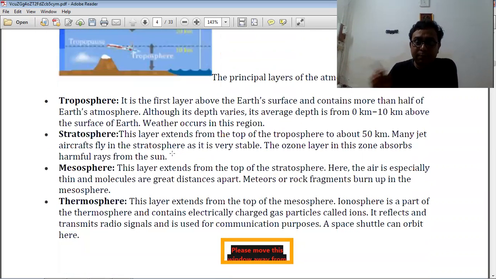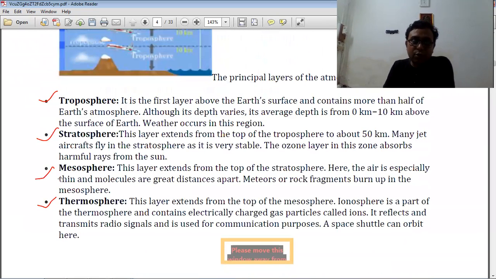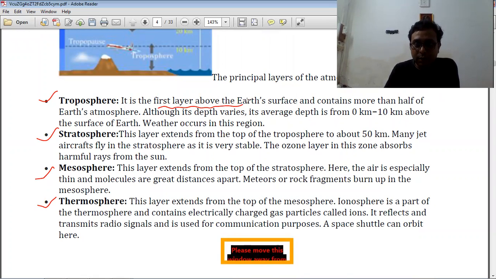So the principal layers of the atmosphere, you already know: the troposphere, stratosphere, mesosphere, thermosphere, and another one, the exosphere. Number one, we have discussed the troposphere. That is the first layer above the earth's surface, and its depth varies, but generally it ranges from 0 kilometers to 10 kilometers above the surface of the earth. Weather occurs in this region.